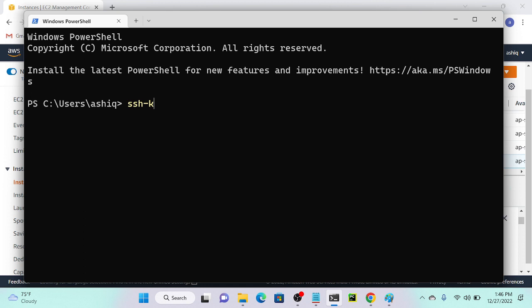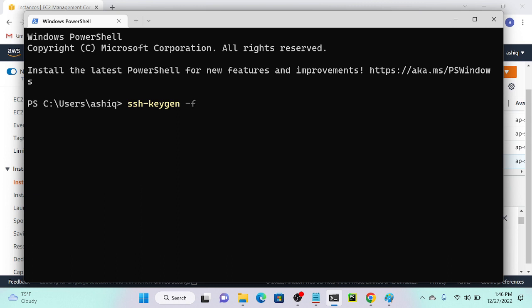SSH key gen, then that's it, right? Automatically it will create a file. Okay, but I want to create a specific file name. So minus f. If you want to create any specific file, for example Ashiq, the key file name should be Ashiq, then you can add one more argument, minus f. So note it down, minus f.